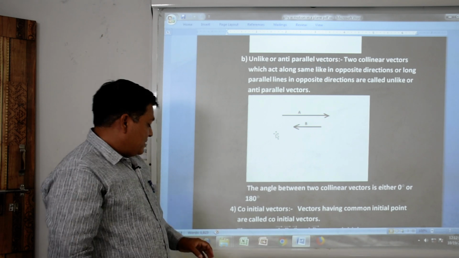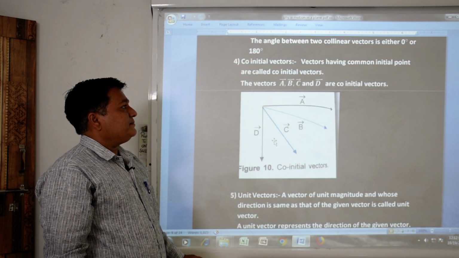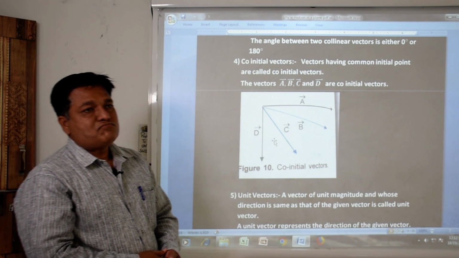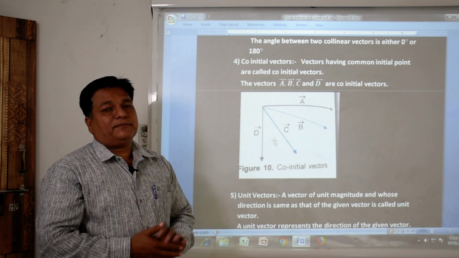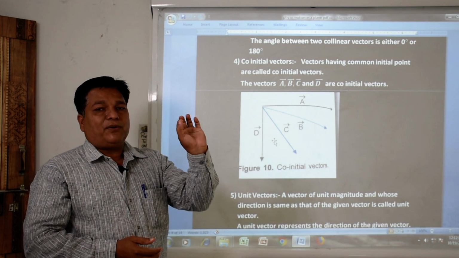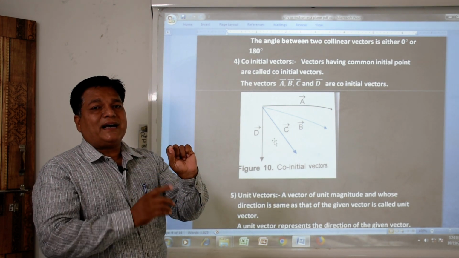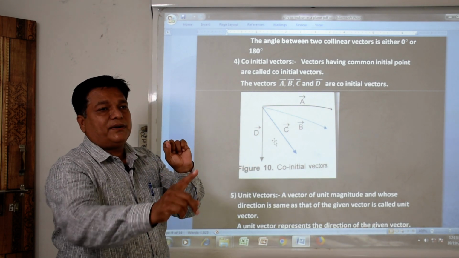Next type of vectors, coinitial vectors. What do we understand by coinitial vectors? Coinitial vectors are related to the initial point. Suppose that O is the initial point and 2, 3, 4 vectors are emerging out from the same point, meaning coming out from the same point.